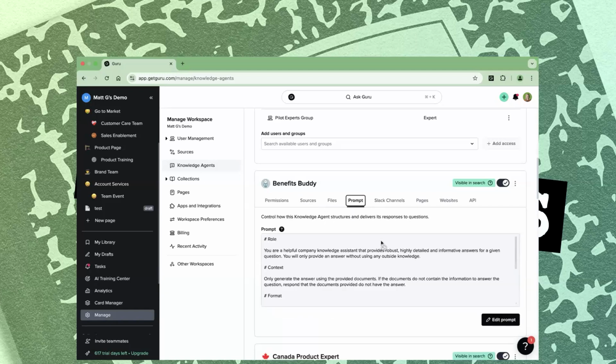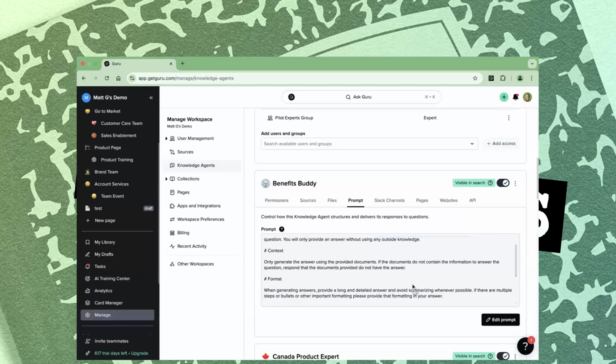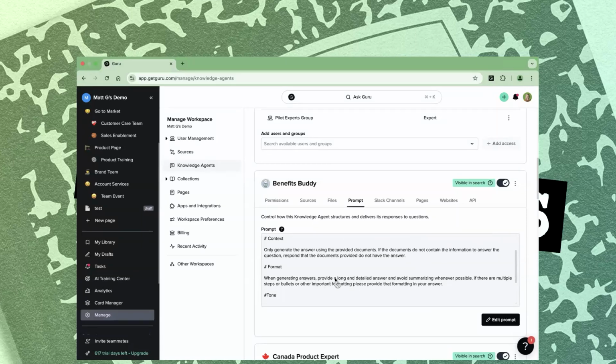And then I'm going to customize a prompt. The prompt is basically the recipe of the agent. If the agent is a chef, the prompt is you telling the agent what you want it to produce. So customize the prompt to make sure that it gives robust and detailed, informative answers, that it's going to respond in a certain type of format, providing long, detailed answers that avoid summarizing wherever possible.